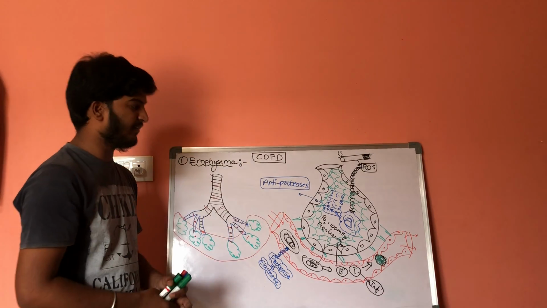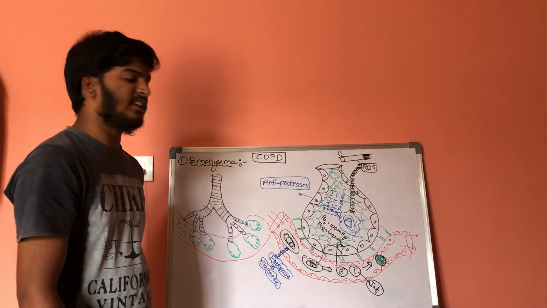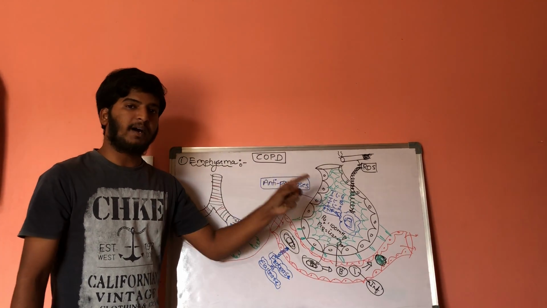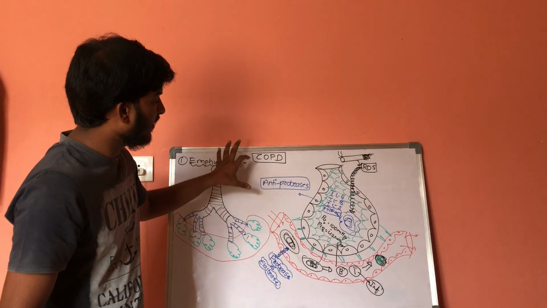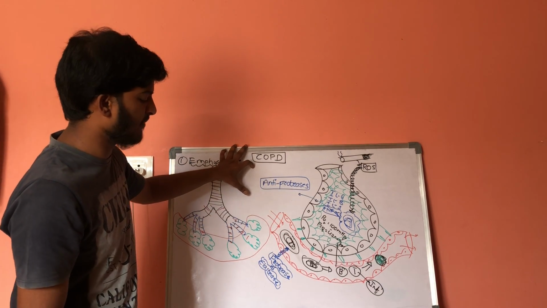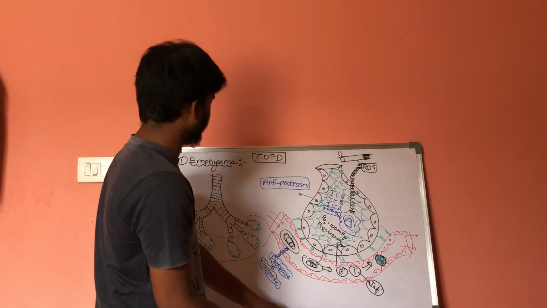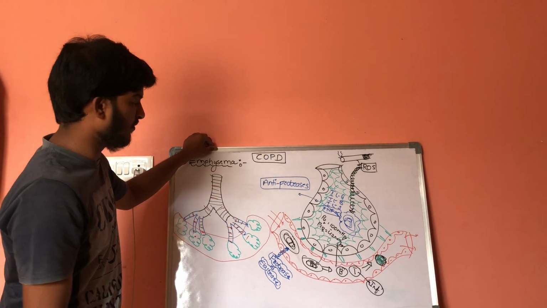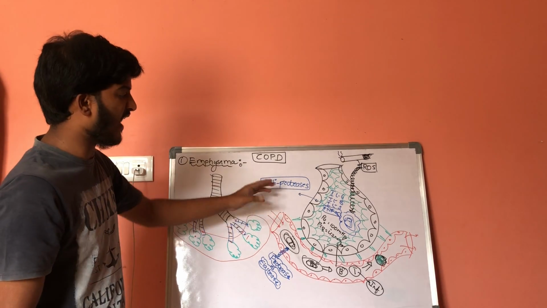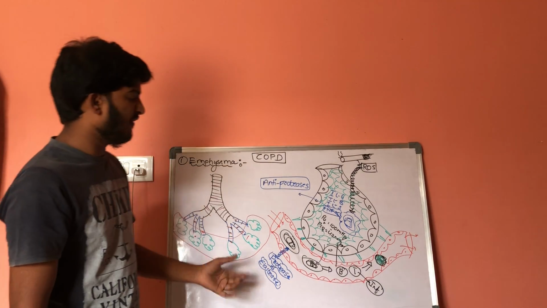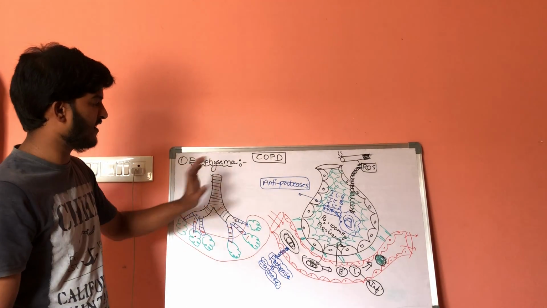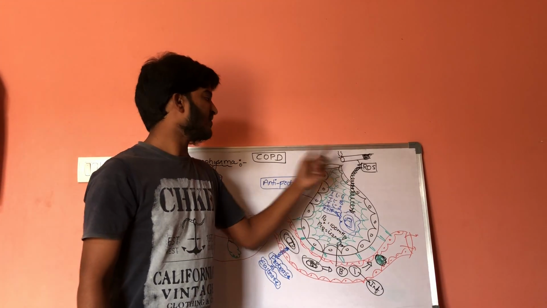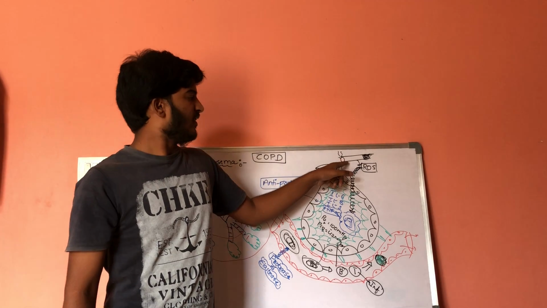So this is the condition that results in emphysema, where it affects only the proximal part of the respiratory bronchioles. Emphysema can be defined as irreversible enlargement of the alveoli because of the action of protease enzyme, which is irreversible. The main cause is cigarette smoking. 80% of emphysema cases are because of smoking.